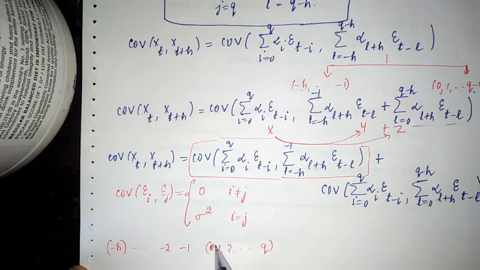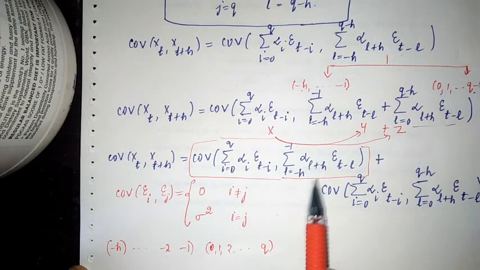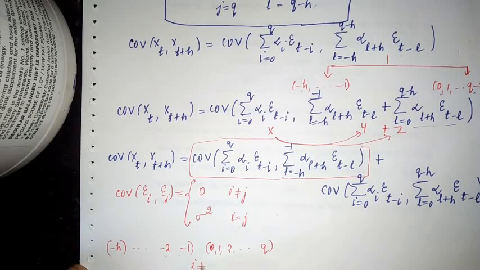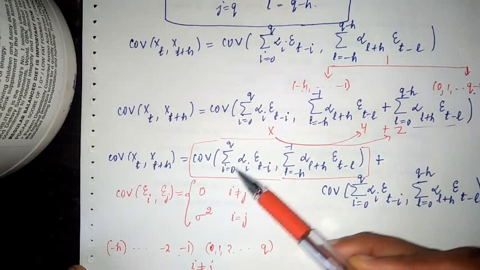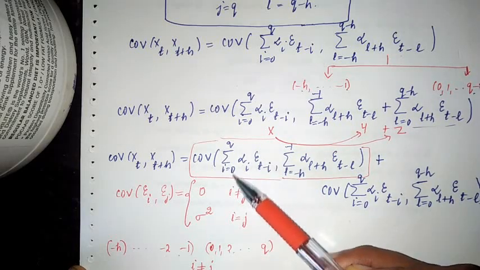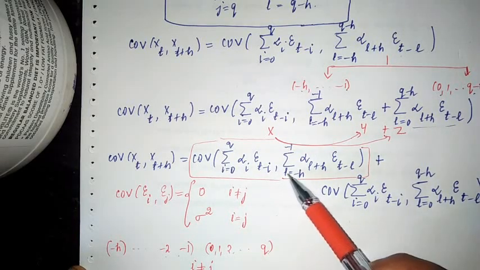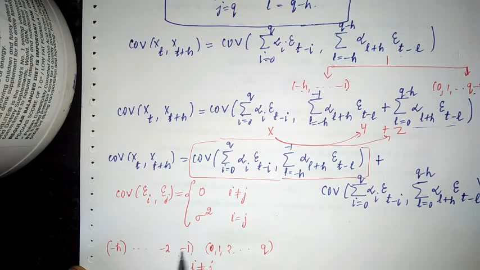So this is the range of the first term and this is the range of the second term. Is I equal to j here? I is not equal to j, right? When you consider the first term and see the range, here the range is 0 to q, here the range is minus h to minus 1. So it is the I not equal to j case. So what is it? The covariance will be 0.